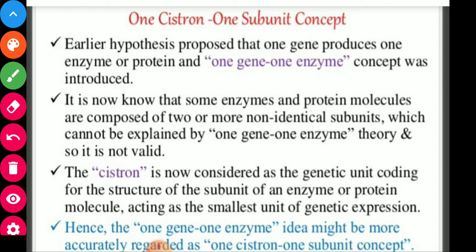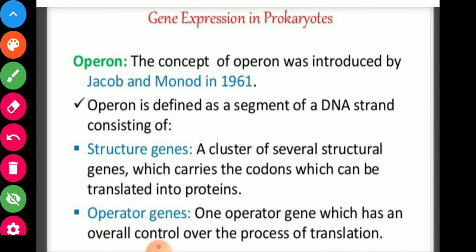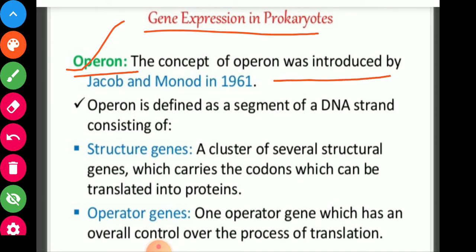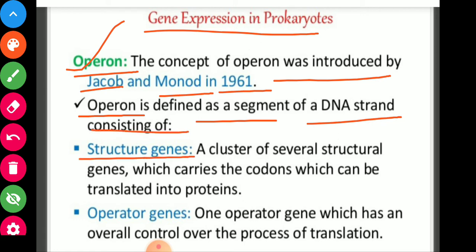Gene expression in prokaryotes. So you will see now the operon. The concept of operon was introduced by Jacob and Monod in 1961. Operon is defined as a segment of a DNA strand consisting of structural genes and an operator gene.